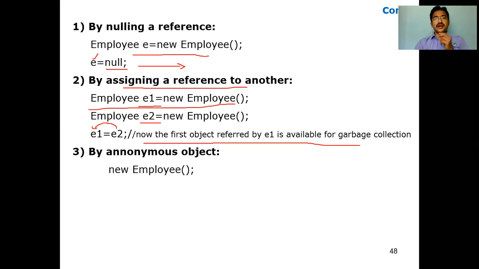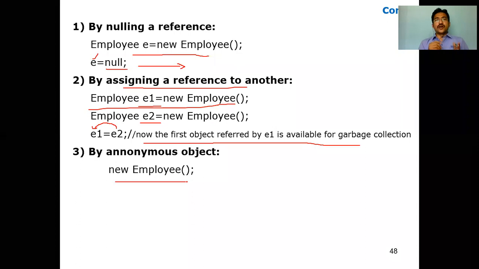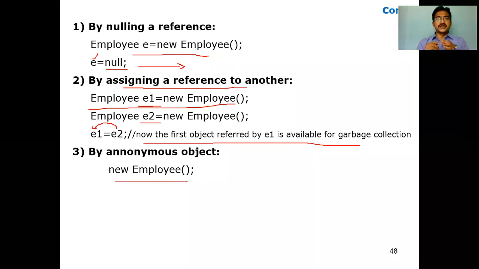The third way is anonymous. Already we have seen one example, factorial, of how we can do the anonymous. It means only with the help of the right hand side, without using the left hand side declaration of the object reference, that is, the creation of the object reference, right?